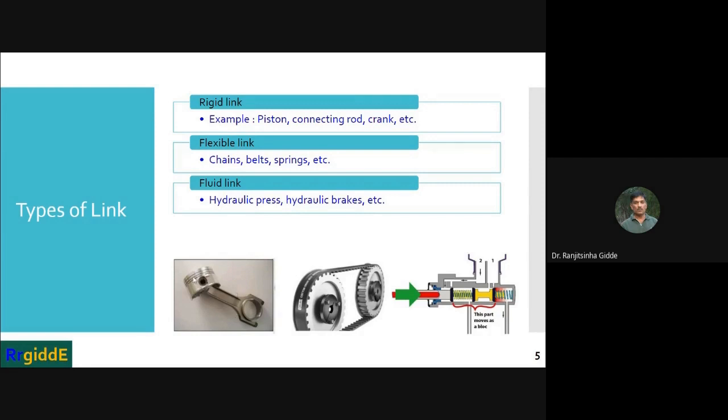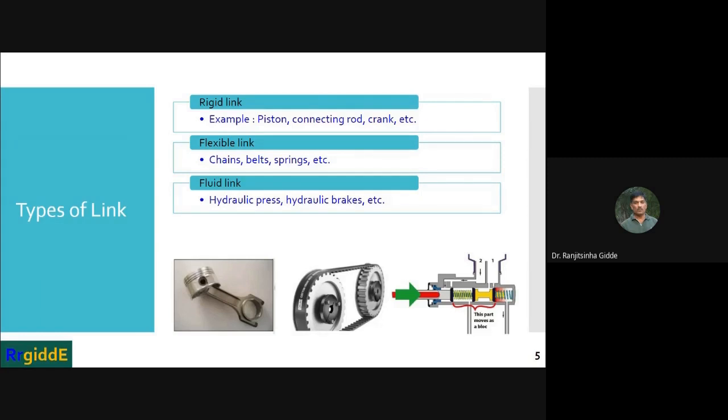There will not be any deformation while transmitting the motion; then it is called a rigid link. In general, such rigid links do not exist. Though it is a rigid link, there is a deformation in microns. Such an amount of deformation we can call negligible deformation.